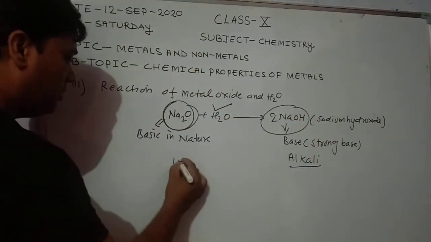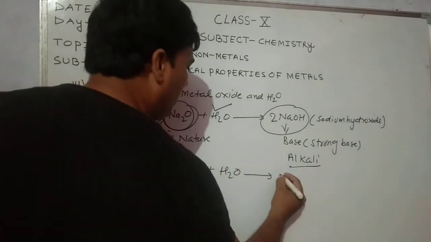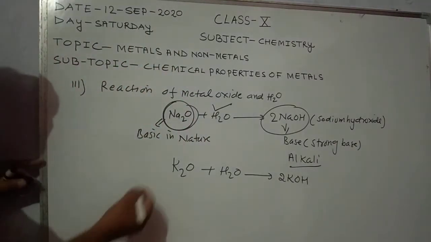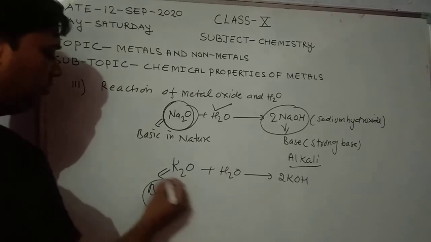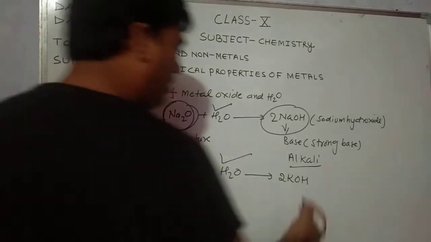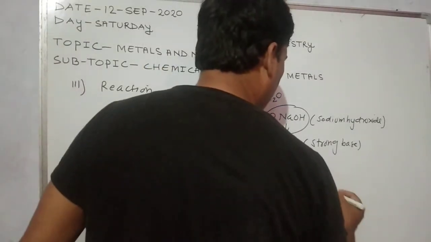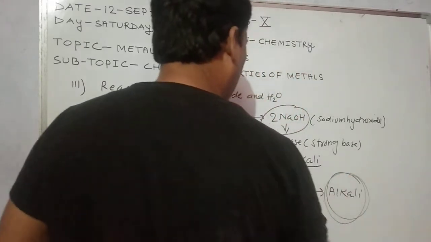The next example is potassium oxide. It reacts with water and forms potassium hydroxide. So potassium oxide is basic in nature because it reacts with water and forms potassium hydroxide, which is a base. It is also known as alkali because it is a water soluble base.